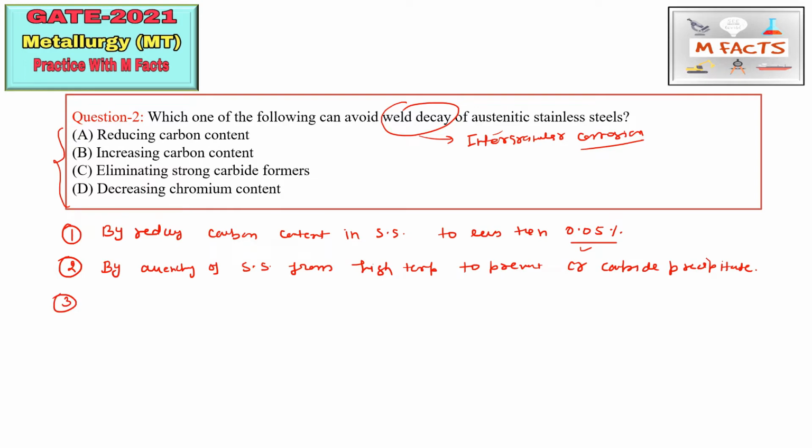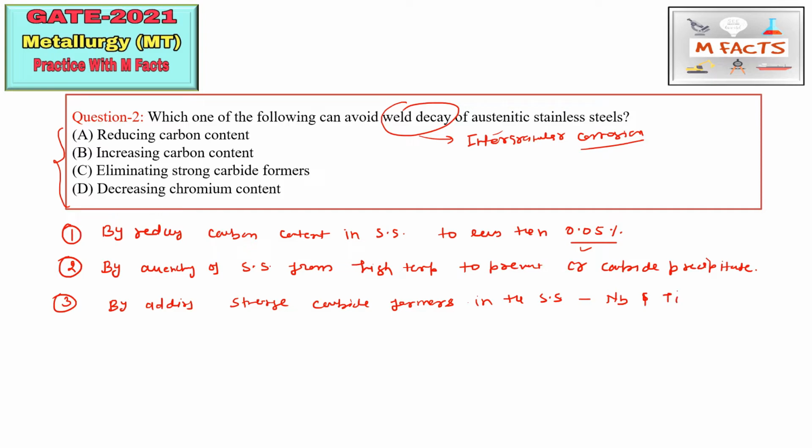The third point is by adding strong carbide formers, that is carbide forming elements, in this stainless steel, like niobium and titanium.